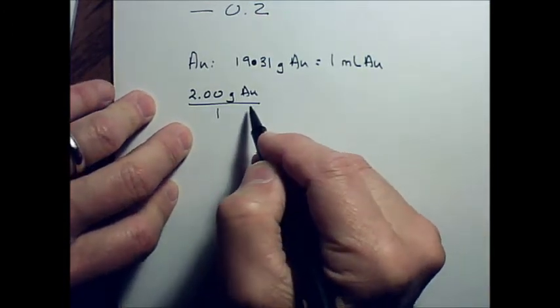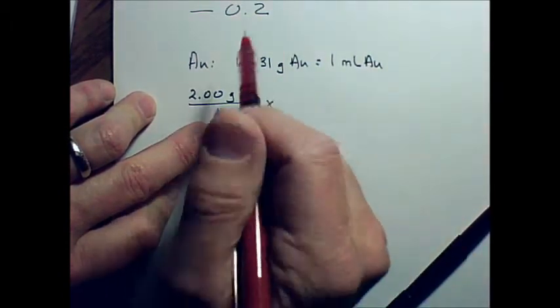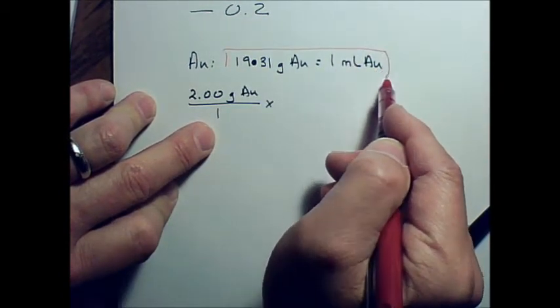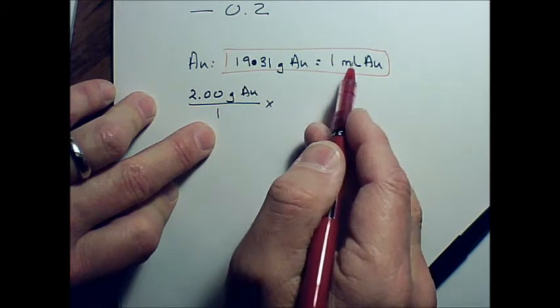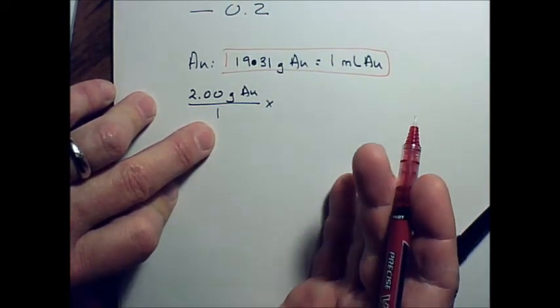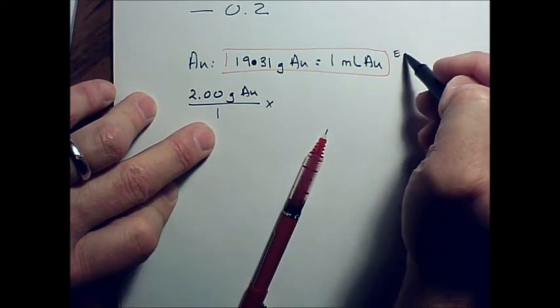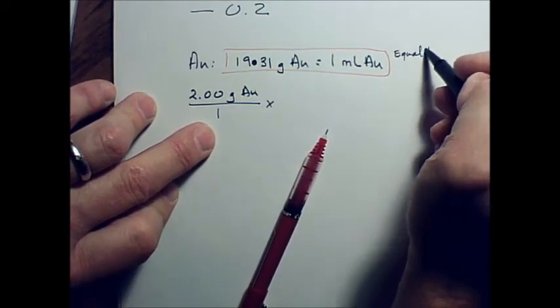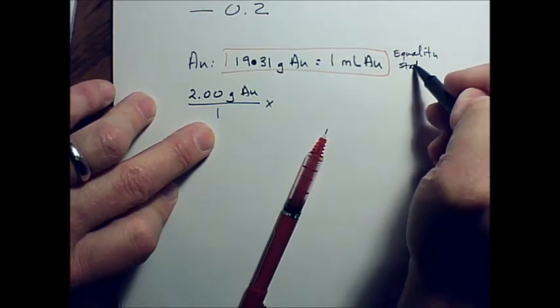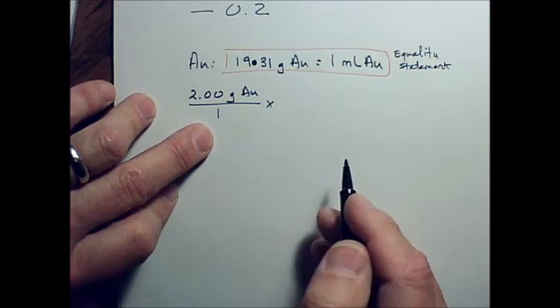Okay, so what we're going to do is put that over 1, and we're going to take this equality statement. This right here is called an equality statement because I have two values, one is equal to the other. So we call it an equality statement. Does that make sense? Give it a name. It's called an equality statement. We're going to use this a lot in this class.